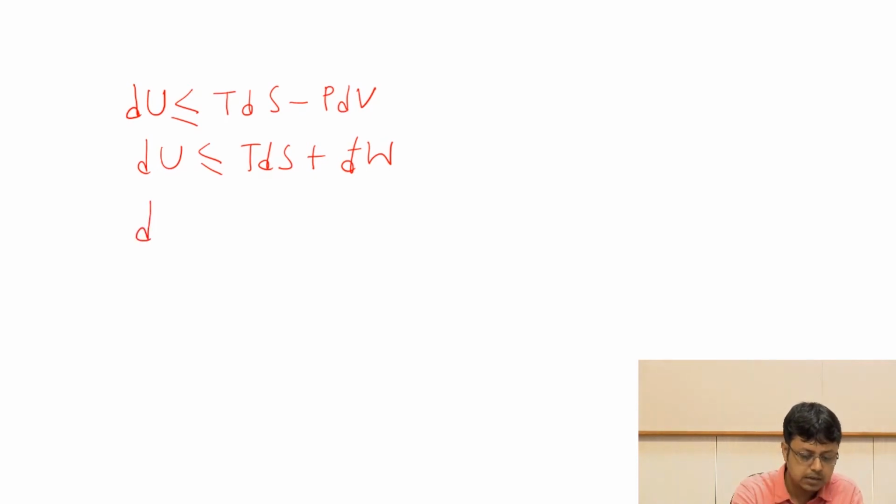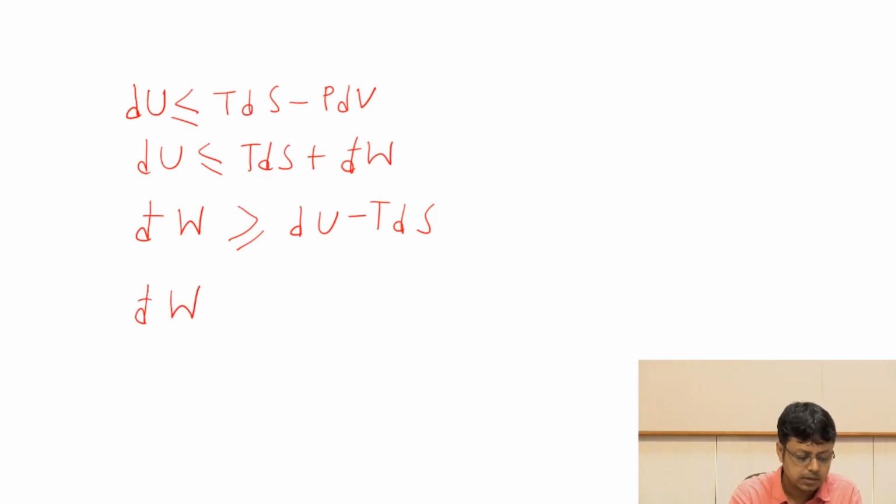So we could write đW as greater than or equal to dU minus TdS, but we know that this dU minus TdS is nothing but dA at constant volume and temperature.